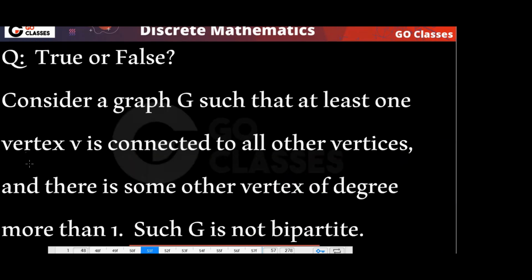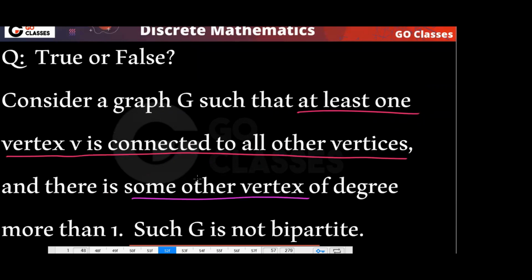Clear? What about this question? A graph in which at least one vertex is connected to all other vertices, and there is some other vertex of degree more than 1.